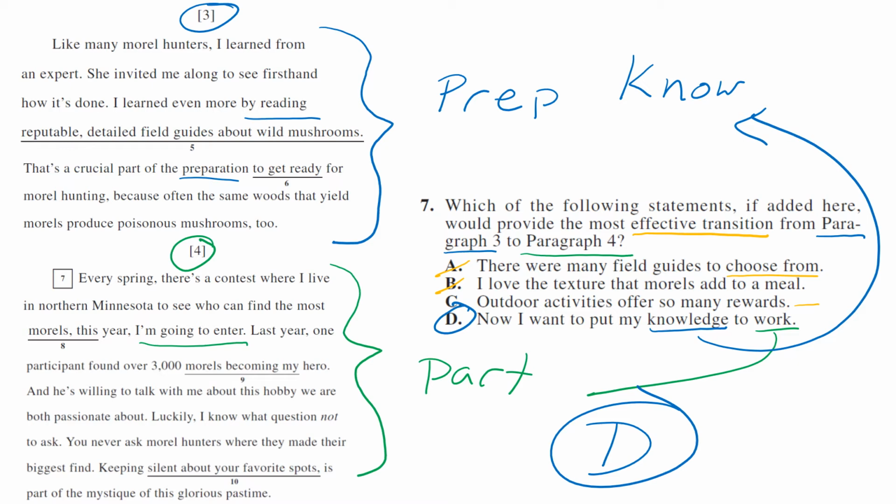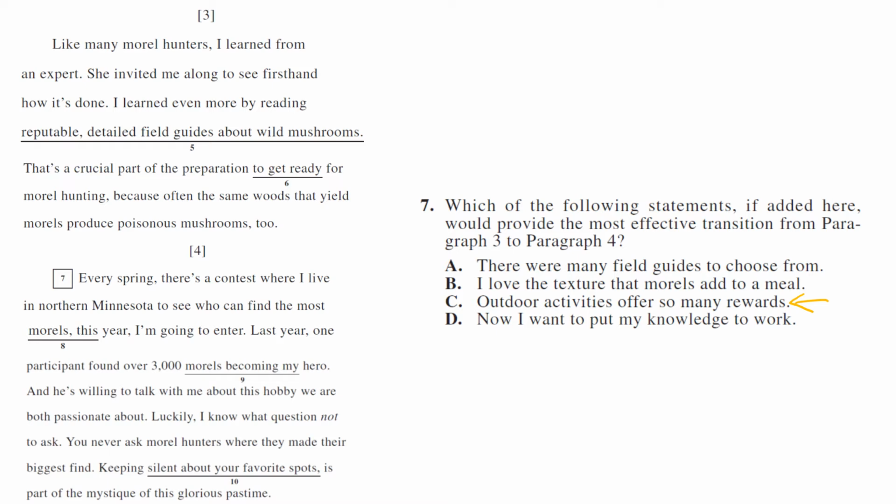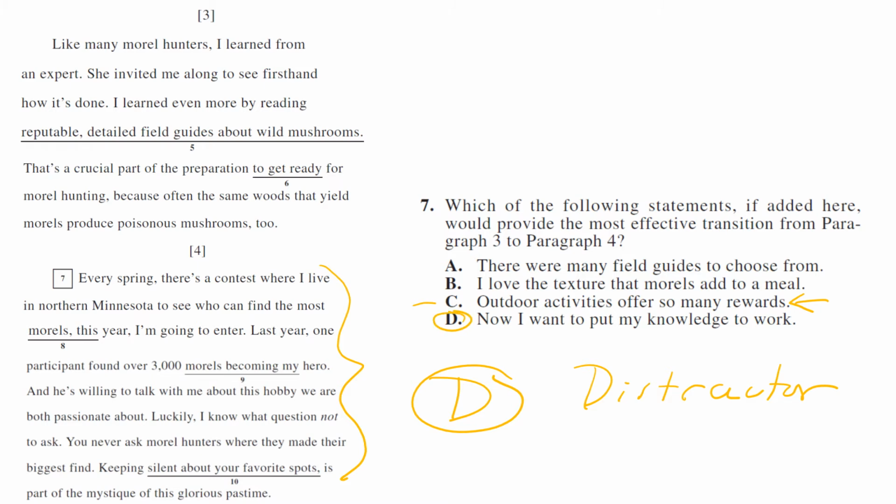Let's pause for a minute here and think about all the types of questions that ACT has. So I said choice C was one I didn't immediately mark out because they are participating, right? And it can be about rewards that they offer. But every question has a correct answer, D correct. But it also has one distractor. So the distractor is one that is almost correct. And that's what this one is. Choice C is kind of almost correct, is leaning towards participating in outdoor activities. And if you're moving too quickly, you might choose C. So just know that's how ACT works. Two answers that are generally obviously wrong or pretty close to wrong. One answer that is very enticing.